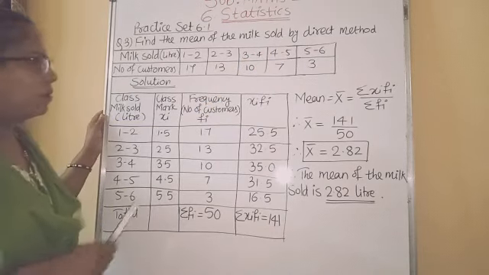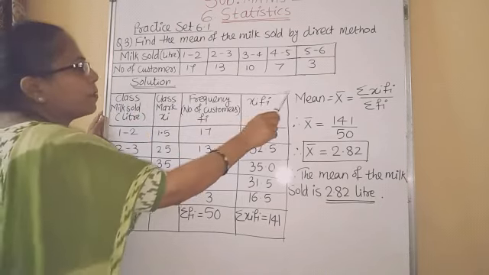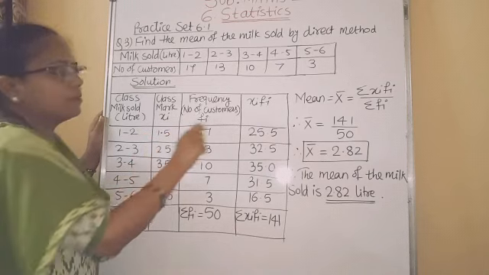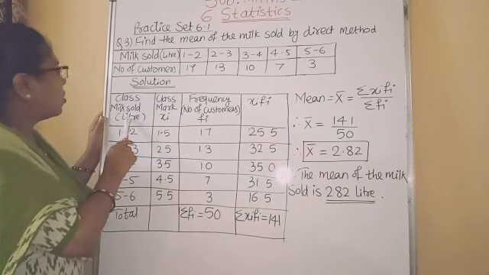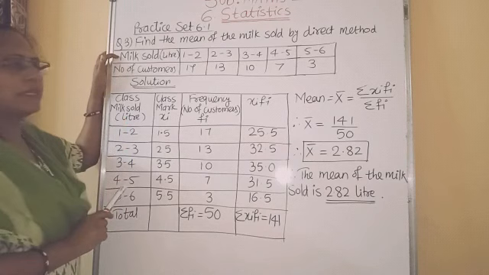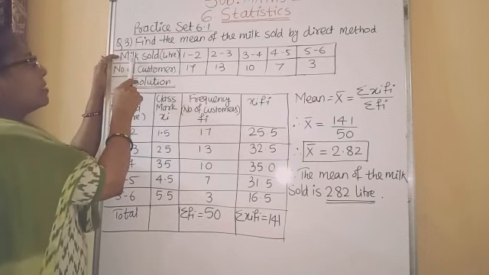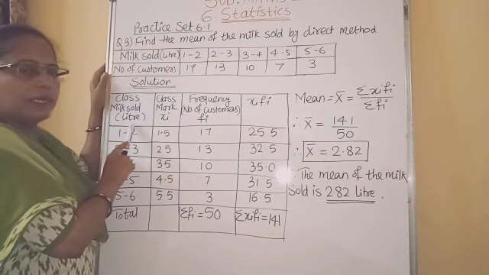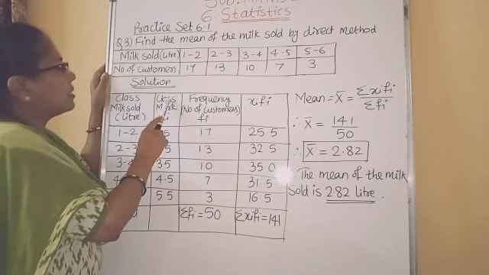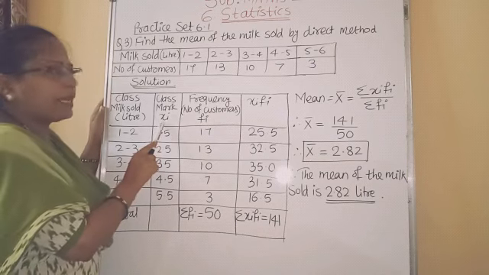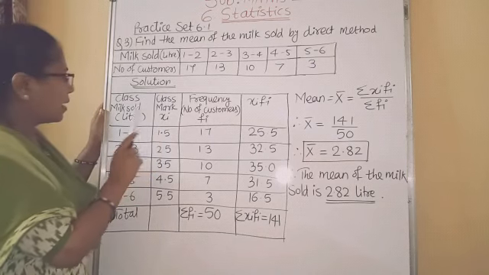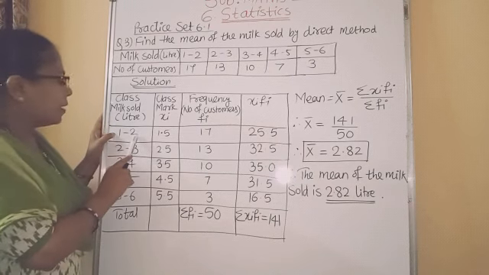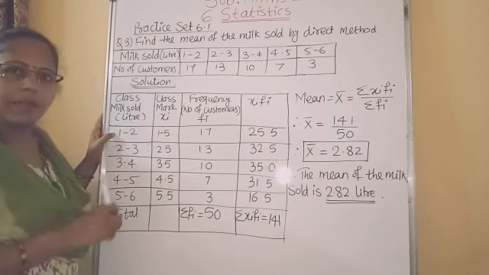So again here we have to prepare one table which contains 4 columns. In the first column, classes which are given in the question, and these classes specify milk sold in liter. So write here milk sold in liter. Second column is class mark, which is denoted as Xi. Now to find the class mark, lower class limit plus upper class limit divided by 2.